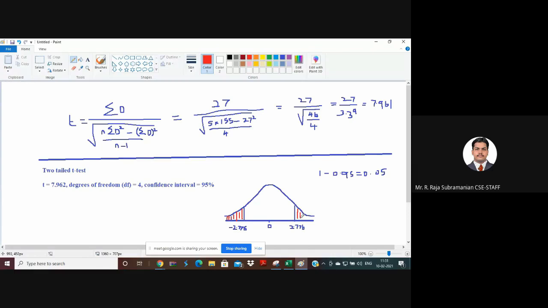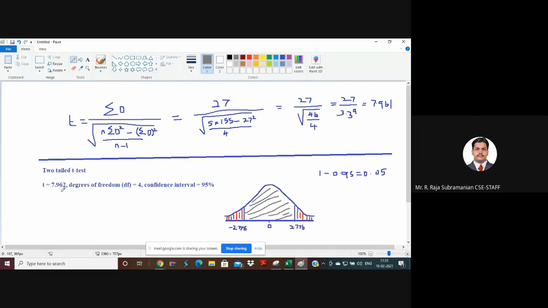If your hypothesis falls in the red region, it means that you should not take that particular hypothesis. It means that it is the null hypothesis. And those values which fall here, let me take this, this is called the gray region, and your hypothesis is correct in this particular region. If your hypothesis falls here, then it is the alternate hypothesis. If it falls beyond 2.776 here or beyond minus 2.776 there, it should be rejected because it is a null hypothesis. Now, what is the t value obtained?